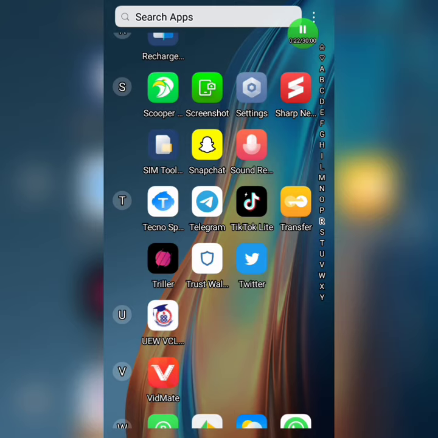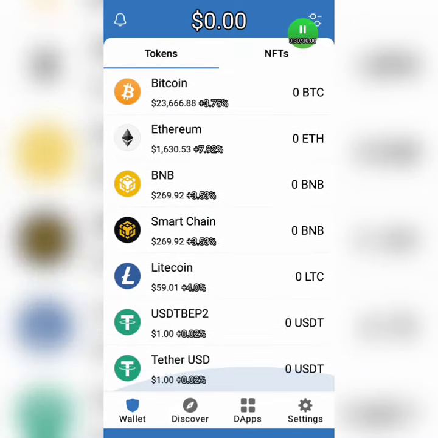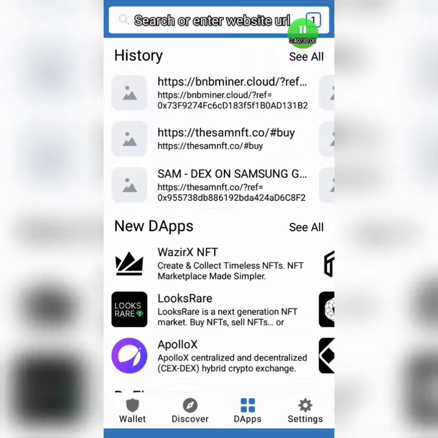So click on your Trust wallet, and I'm sure by now all of you know what Trust wallet is and you have it already. Confirm your password and you can see this is my account. This is a new account that I created for the tutorial of this video. When you're here, you can see under there we have the wallet, the discover, and the DApps. I know all of you can see the DApps there. Now click on that DApp, and it will bring you to a place that looks like this.